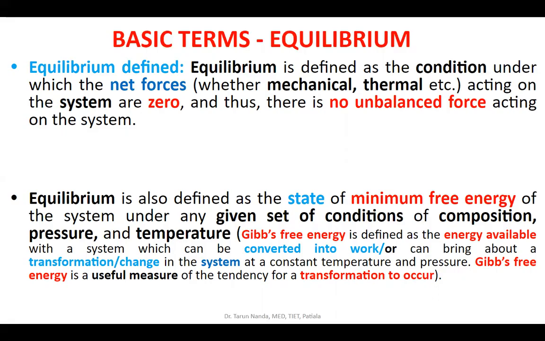So if the system is not in equilibrium, it is not at its minimum possible level of free energy. And when a system is present at a particular temperature and pressure, and it is not possessing the minimum value of free energy under those conditions, the conditions remaining the same, the system will have a tendency to transform and bring about changes in itself. So equilibrium is the condition of minimum free energy of the system.